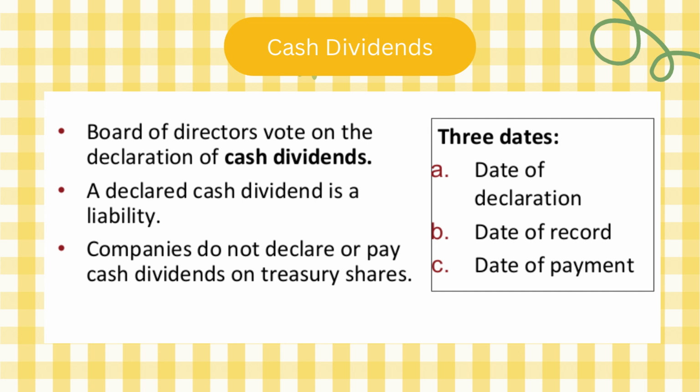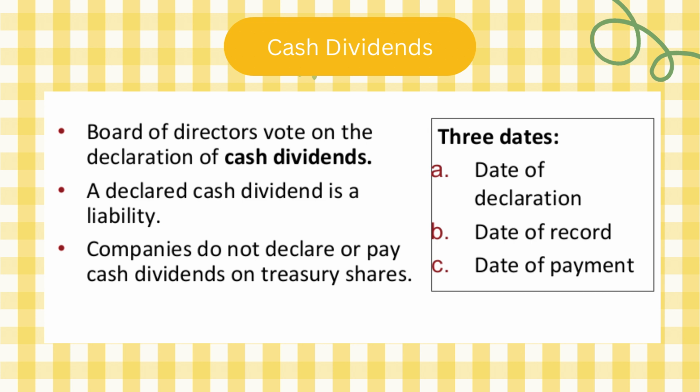So board of directors vote on the declaration of cash dividends. A declared cash dividend is a liability. يعني once إنه أنا أعلن إنه أنا رح أعطي cash dividends, it's a liability on me. I have to pay it. Companies do not declare or pay cash dividends on treasury shares. Yes, we do not pay cash dividends on treasury shares.